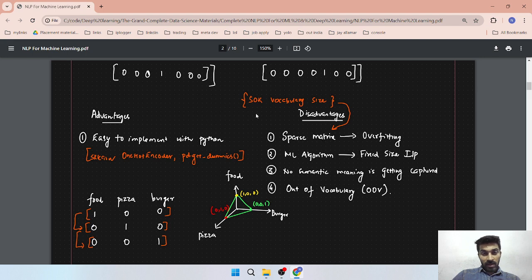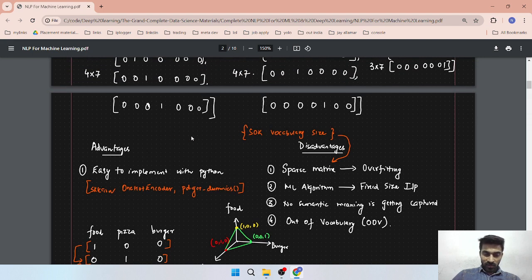Now we will learn the advantages and disadvantages of one-hot encoding. The advantage is basically that it is simple and intuitive. This is the only advantage of one-hot encoding. As for disadvantages, it produces a huge sparse matrix, so sparsity is there.